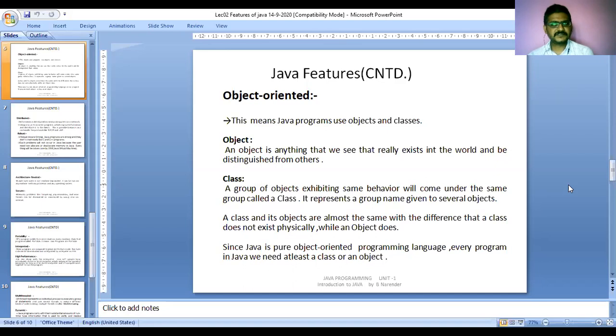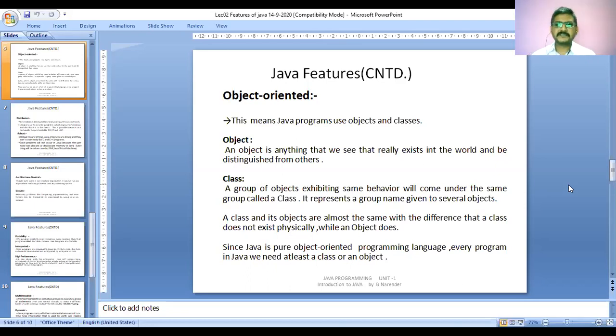Every object should contain at least one class. Every object will contain a class. That is compulsory, mandatory. When it comes to the class, every class may not have objects. The class will be there, but the objects will not be there for it. Try to understand this point and try to note it.